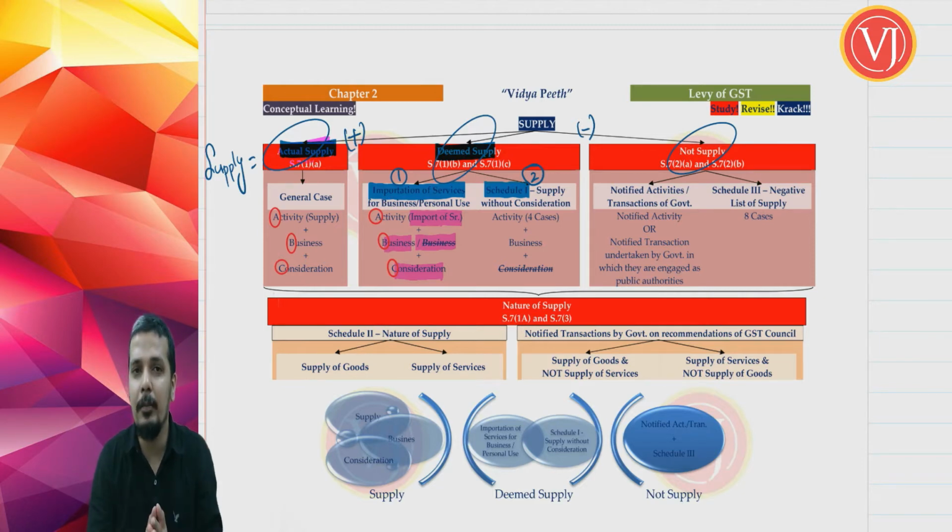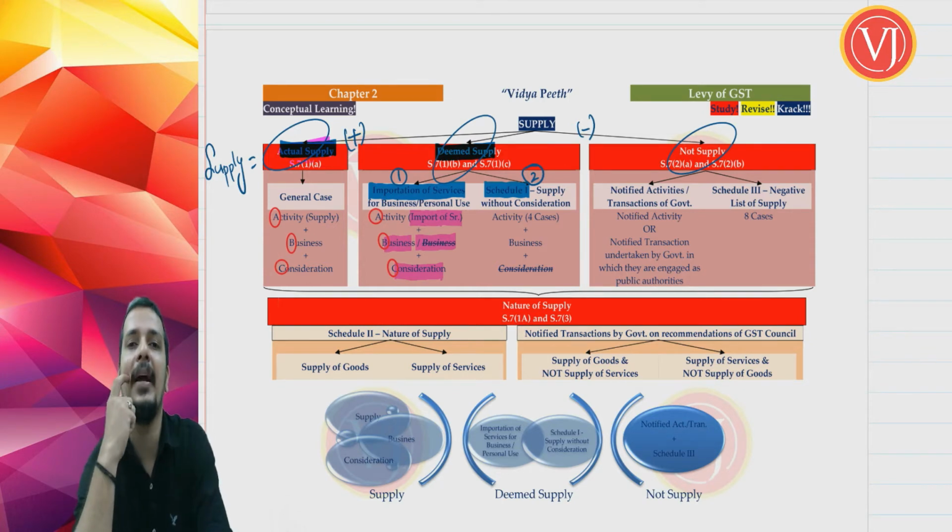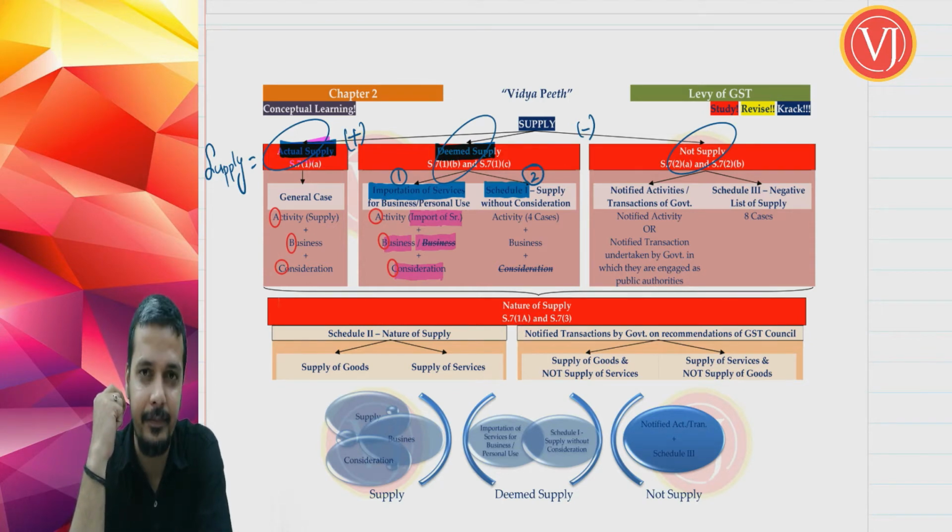Now, point number 2, business may or may not be present. So business is not important. It may be present, may not be present. But what about consideration? Consideration should be present for it to be covered by deemed supply part 1. Deemed supply has got two parts, part 1 and part 2. We are discussing only part 1, where we are discussing importation of service.